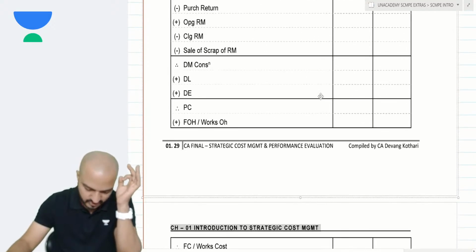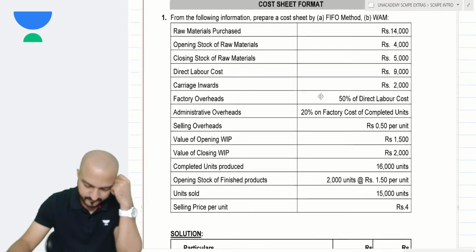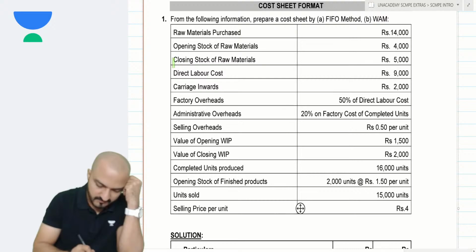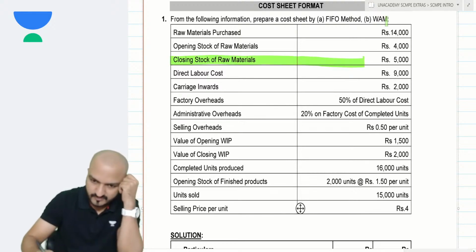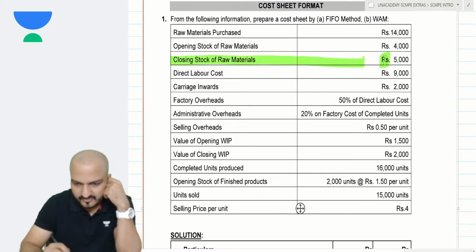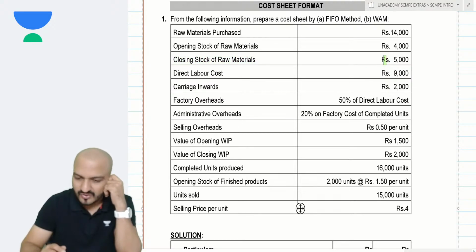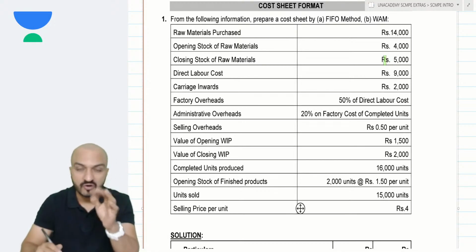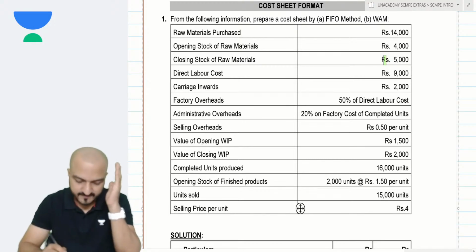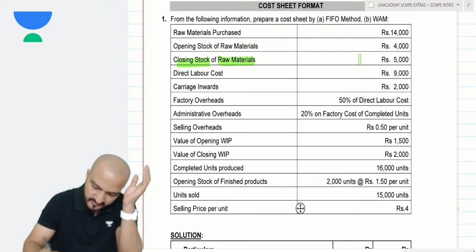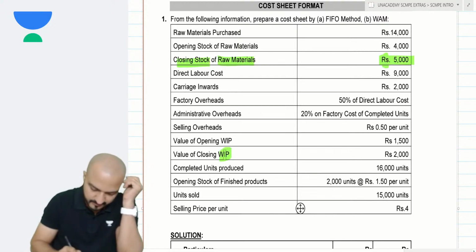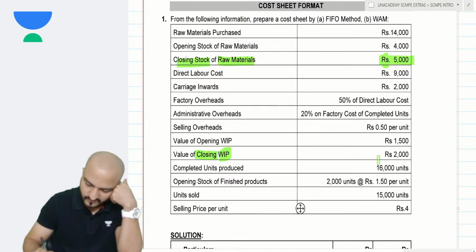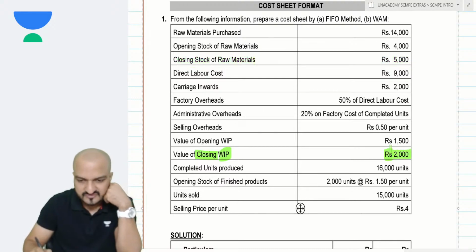Our inventory valuation we need to do where? If you notice, my closing stock of raw material value is already given, rupee value. Ultimately, that will be used for doing valuation of inventory of finished goods, because raw material inventory value is given, WIP closing inventory value is already given, rupees 2000.